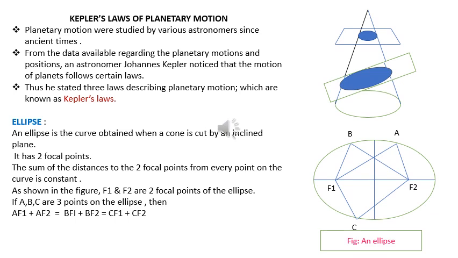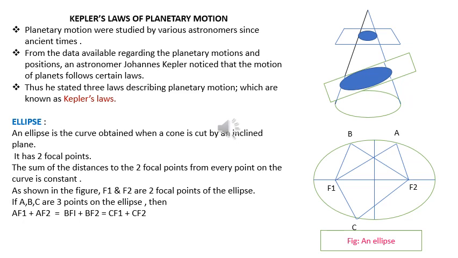Kepler's laws of planetary motion. Planetary motions were being studied by various astronomers since ancient times. Using the data available regarding the motion of the planets and their positions, an astronomer, Johannes Kepler, noticed that the motion of the planet follows certain laws. Thus, he stated three laws describing planetary motions, which became known as Kepler's laws.